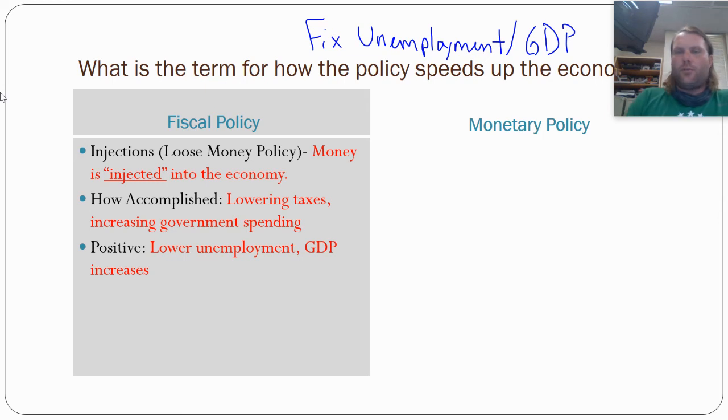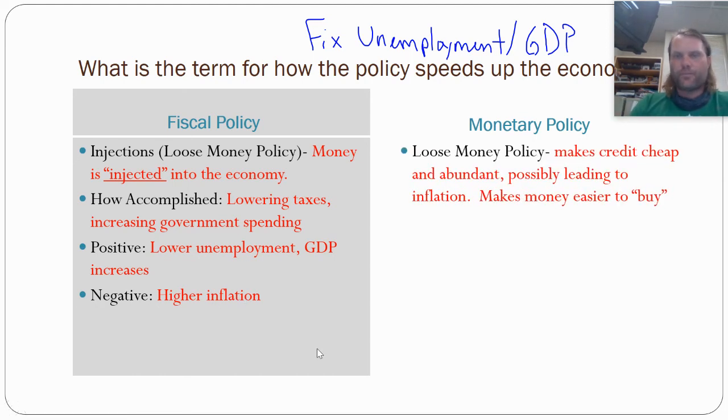Stimulus bills do this, right? The economy is going to struggle. Hey, let's put a stimulus out there. It's just a fancy way of saying we're going to inject money into the economy. Like we said, we lower taxes, we increase government spending. If you're remembering what we talked about in the last part, obviously that's going to deal with the debt the government has to deal with, right? The positives flip from the situation above. Lowers unemployment, GDP goes up. However, inflation tends to increase also.